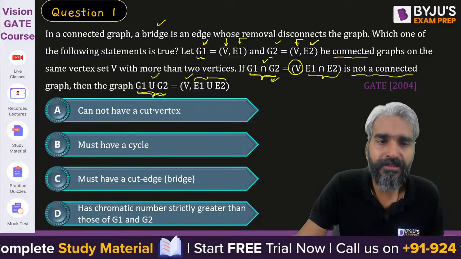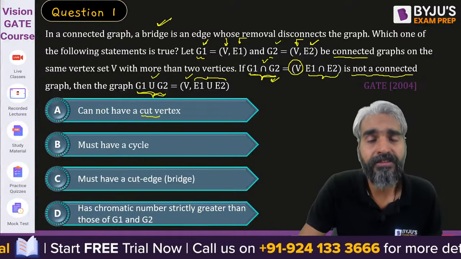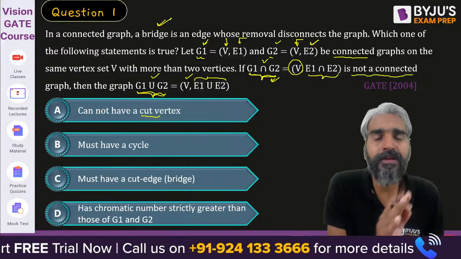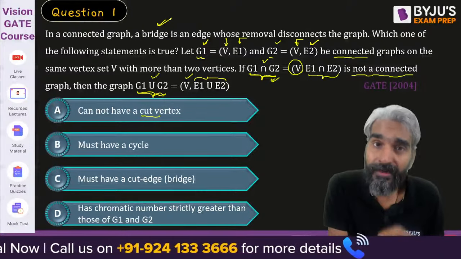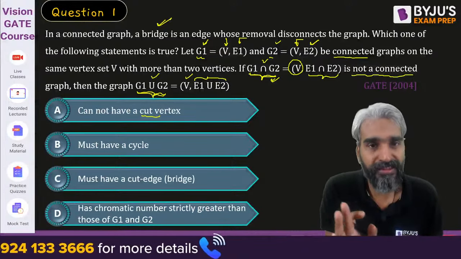Cut vertex is what? Sir, cut vertex is a vertex. So what does it say? In a connected graph, a bridge is an edge whose removal will disconnect the graph. A cut vertex is a vertex whose removal can disconnect the graph. So please try to understand.